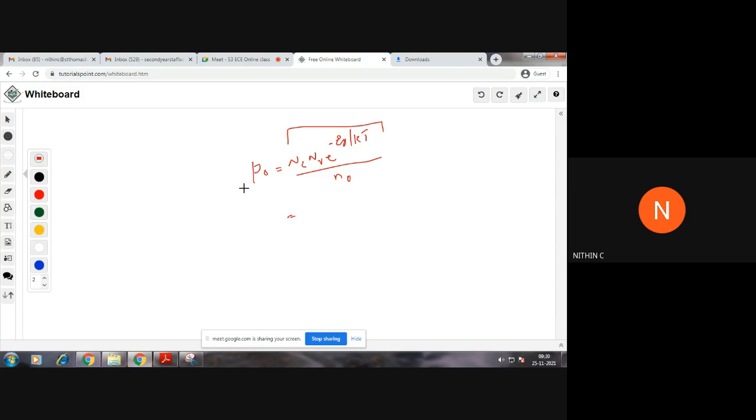Yeah, 3.1, that will be correct. 3.1 into 10⁻⁹, right? Not 1.03, there is some error there. I feel some error there. The exact answer should be around 3 into 10⁻⁹. We'll check that in the next class.